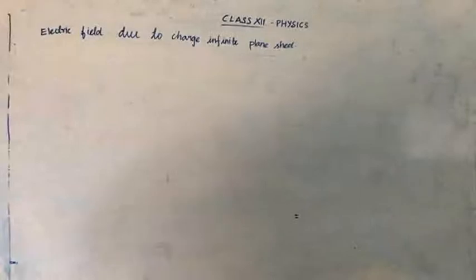Here you are going to consider an infinite plane sheet of charges with a uniform surface charge density. Here also we are going to take a point P. The plane is infinitely large, so the electric field should be the same at all the points.